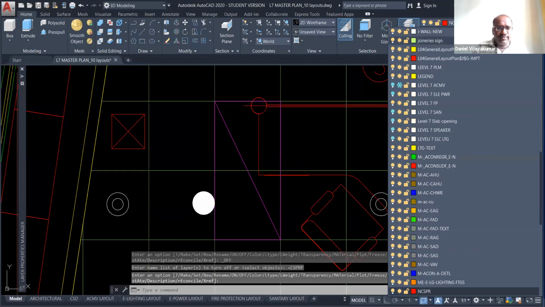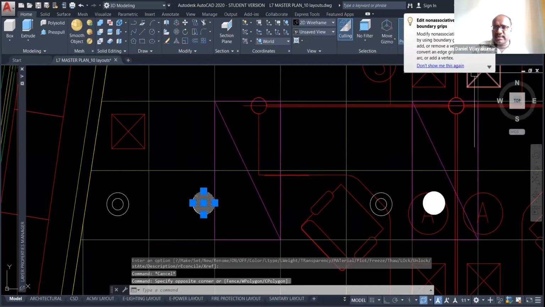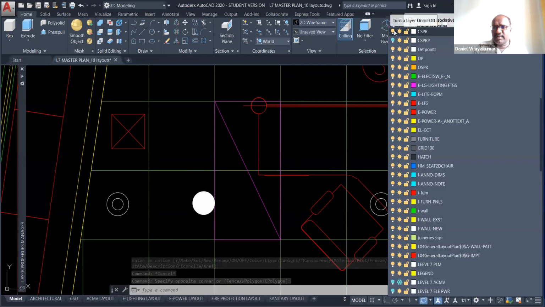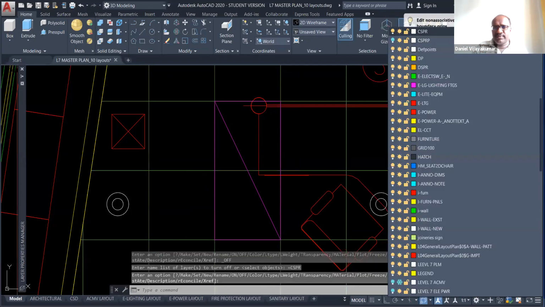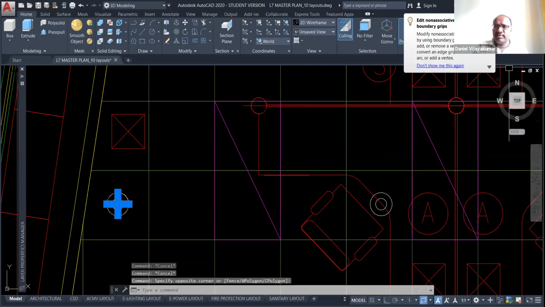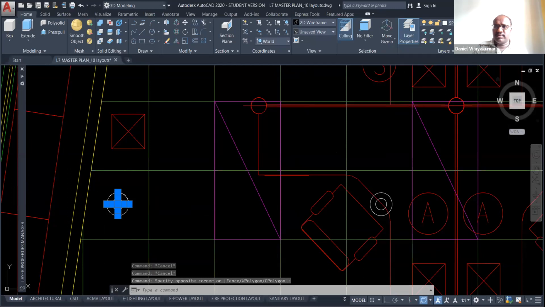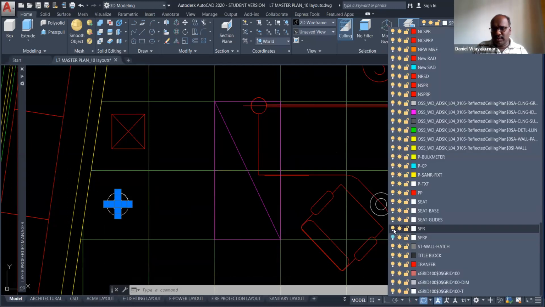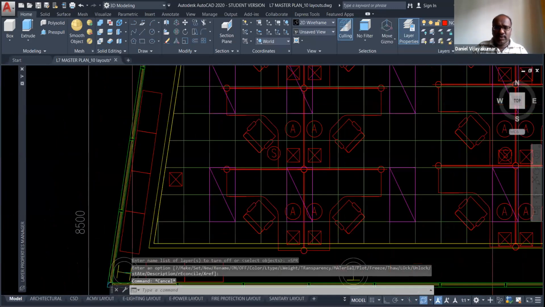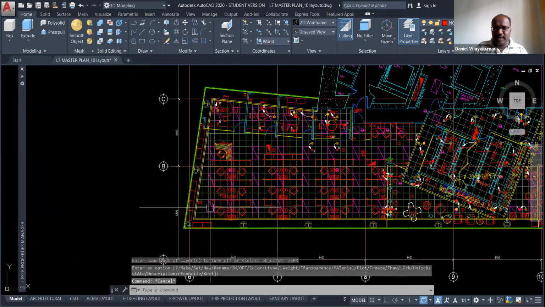Automatically it will turn off. Again I will select another layer, CSPR, and turn it off. Click, then it's turned off. See, now in the whole drawing we can't see the sprinkler points.